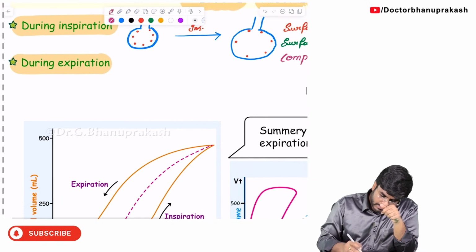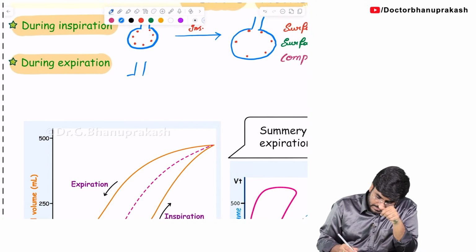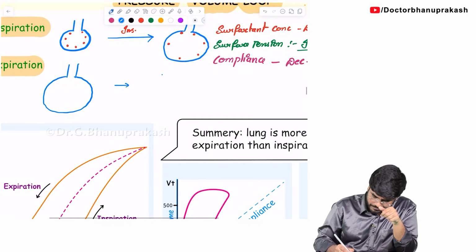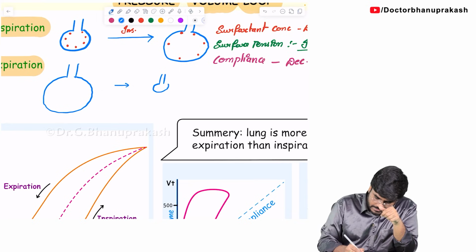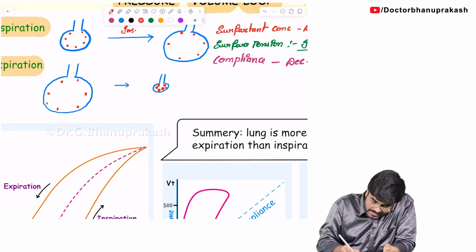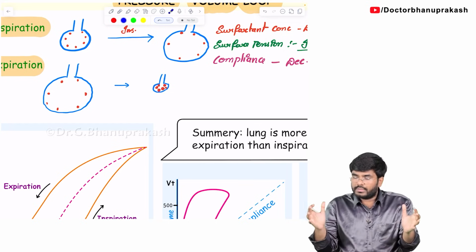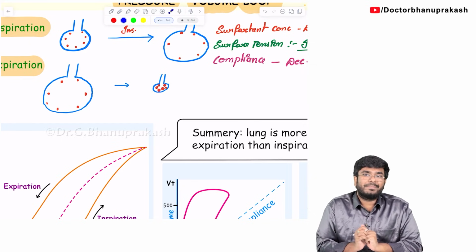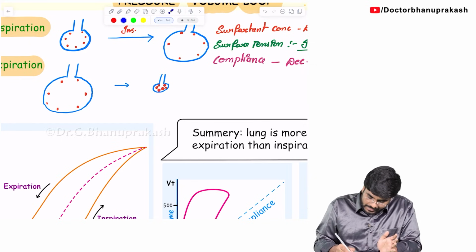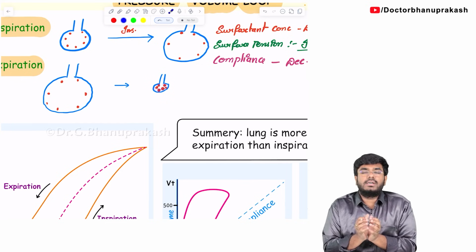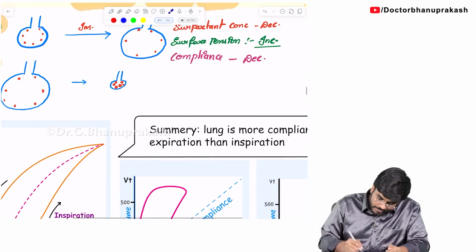During expiration, sir, very simple. The alveolus is undergoing collapse. So what happens to the distance between the surfactant molecules? Now all the surfactant molecules are coming together. So can I say, for such a small area, now there is more surfactant. Relatively speaking, the number of molecules is still the same, but the surfactant molecules are coming close together, so the concentration increases.